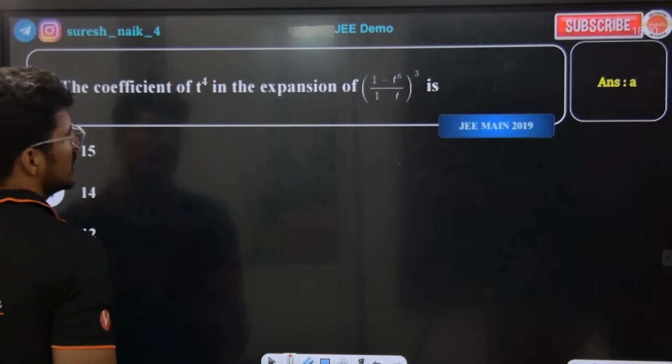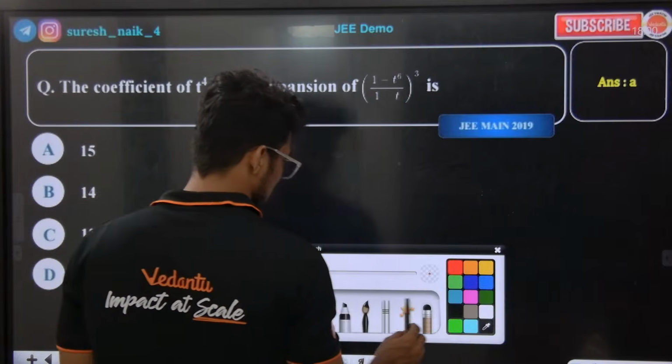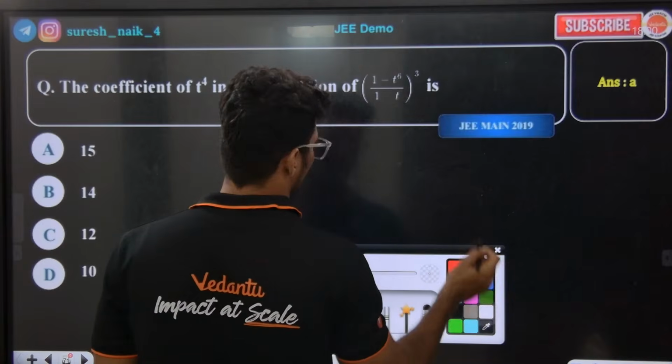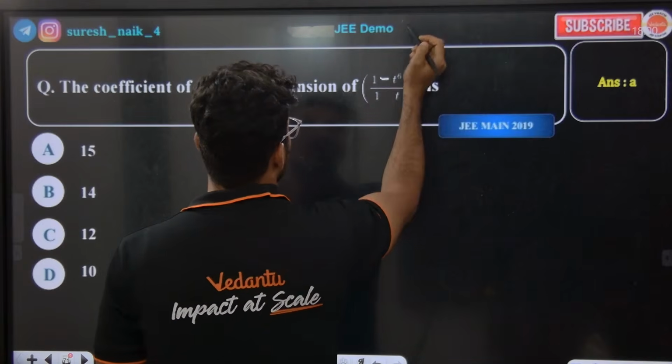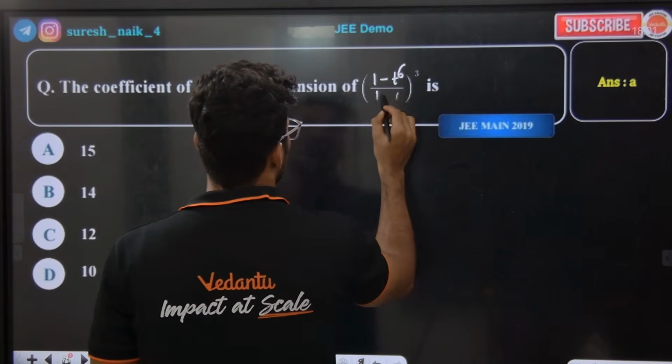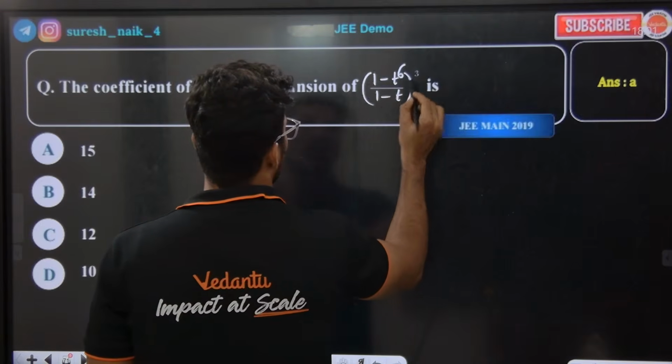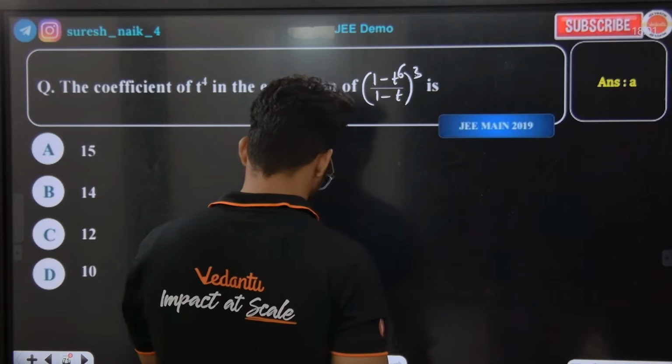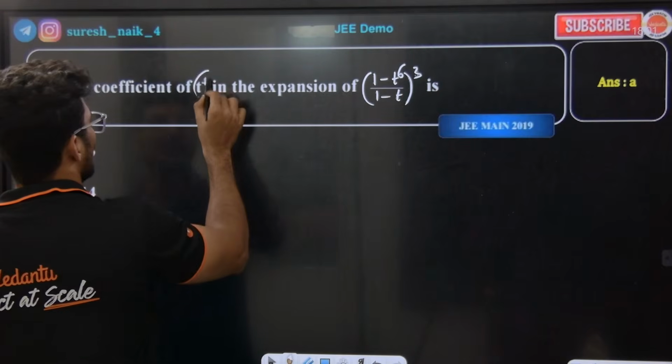Okay, we'll do a JEE question. They asked this long back. It's not that famous, but still. (1 minus t to the power of 6) cubed over (1 minus t to the power of 3). Find the coefficient of t to the power of 4.